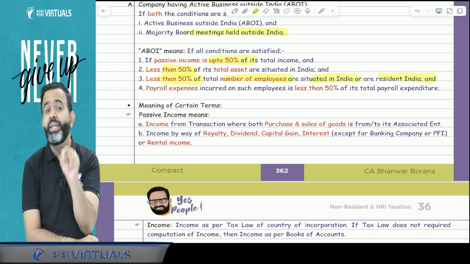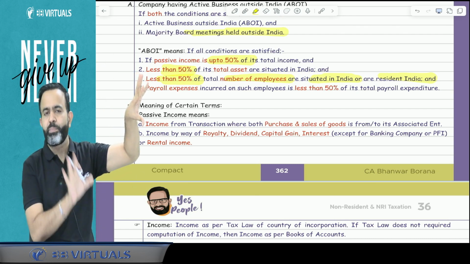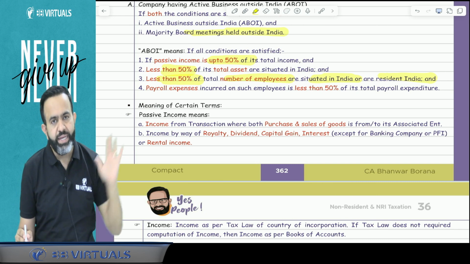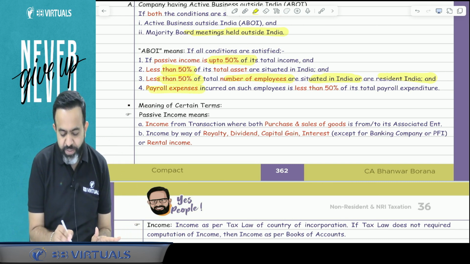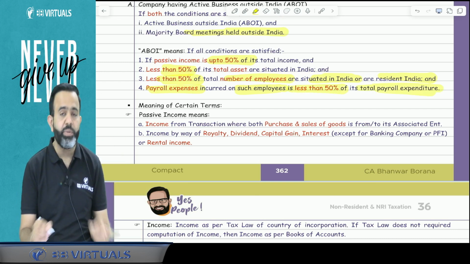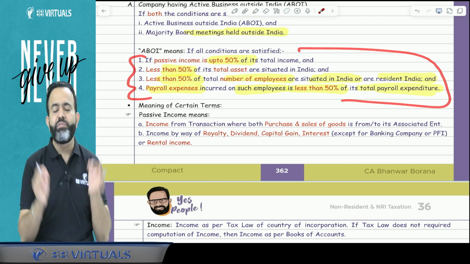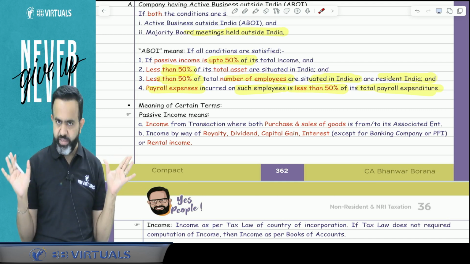And guys, for the Indian employees, the payroll expenditure should be less than 50%. So the payroll expenses incurred for such Indian employees should be less than 50% of total payroll expenditure. Guys, if all these 4 conditions are satisfied, then we can say that the ABI test is fulfilled.